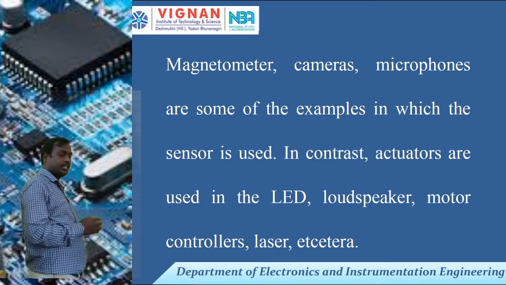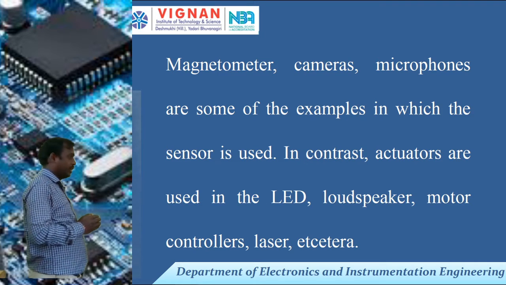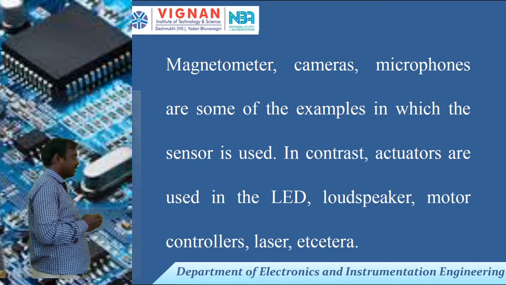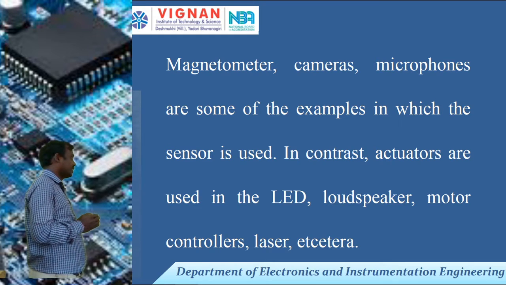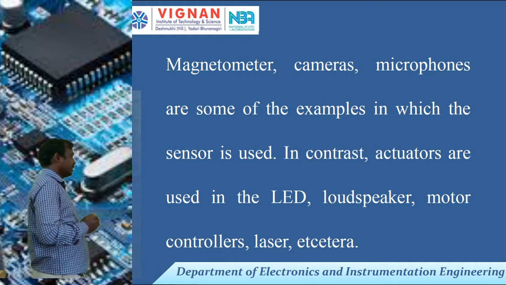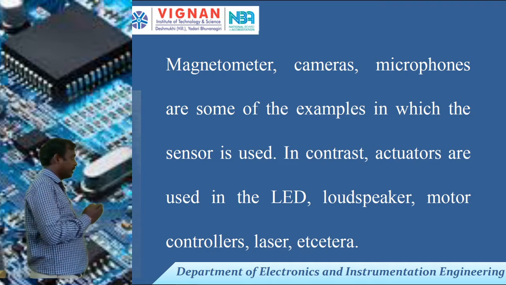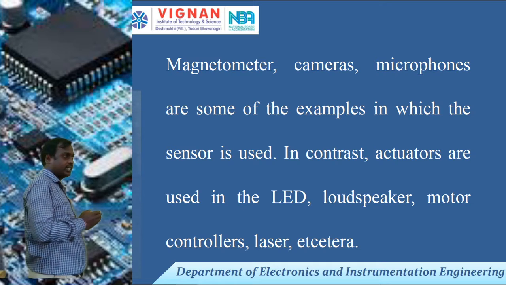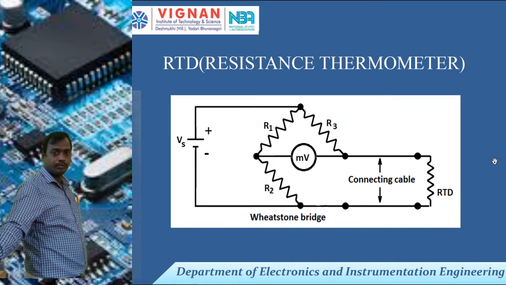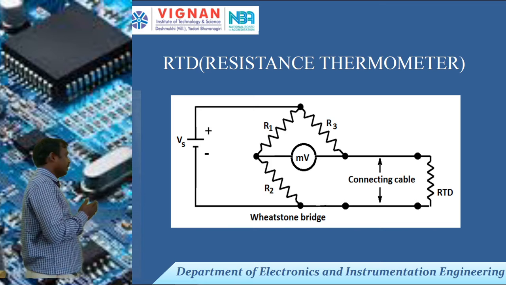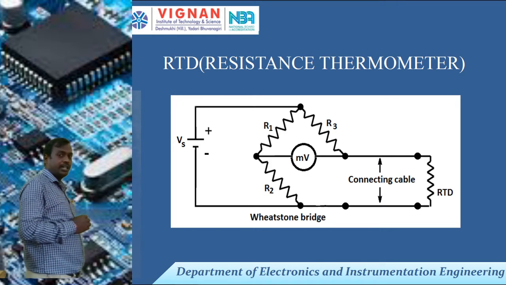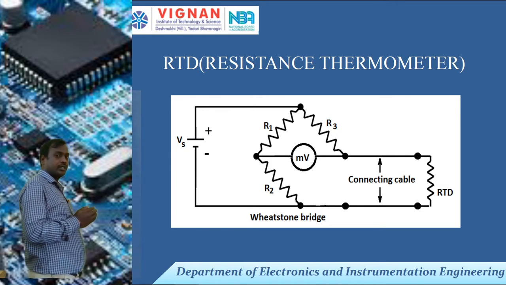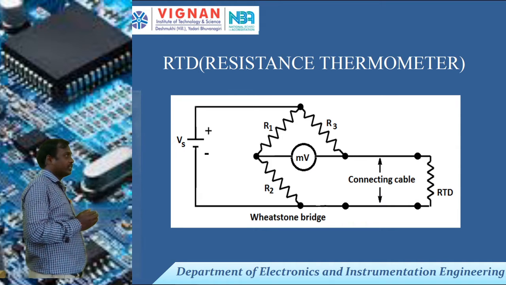Examples of the sensors: magnetometers, cameras, microphones, temperature sensors, level sensors, humidity sensors, pressure sensors. These are all sensors. Actuators are used in LEDs, loudspeakers, motor controllers, lasers, etc. Here we are taking one example, that is the RTD. RTD full form is resistance thermometer. Another form is the resistance temperature detector.